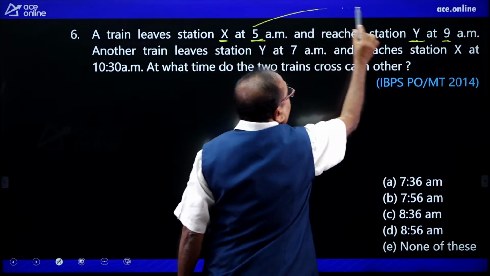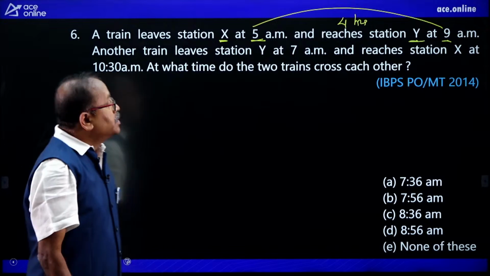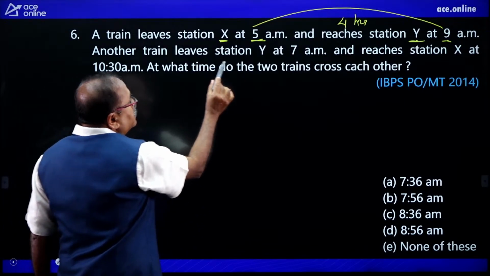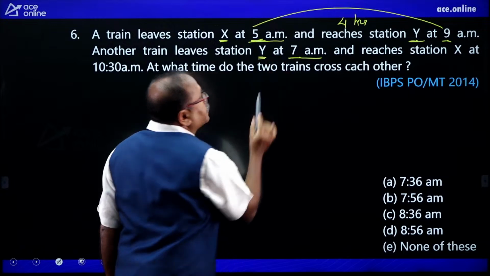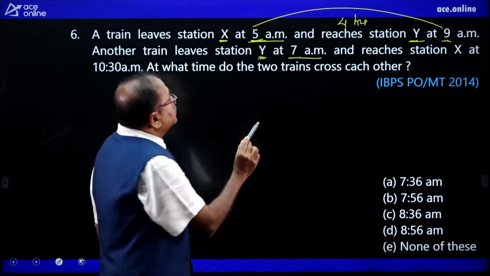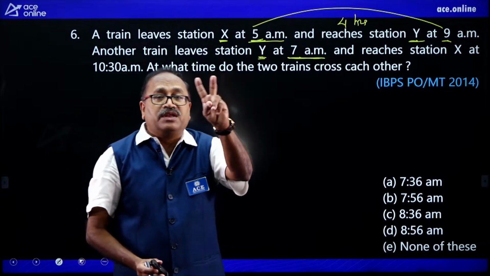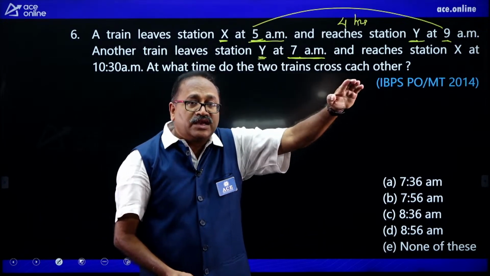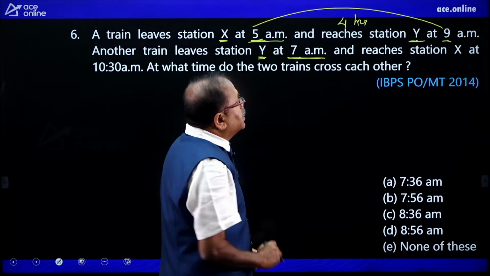5 a.m. to 9 a.m. I notice that it takes 4 hours. And another train leaves the station Y at 7 a.m. Look at this one. The first one is 5 a.m. The second one starts from Y at 7 a.m. That means 5 a.m. to 7 a.m., 2 hours, only single side moving. Okay. After that, relative speed starts.